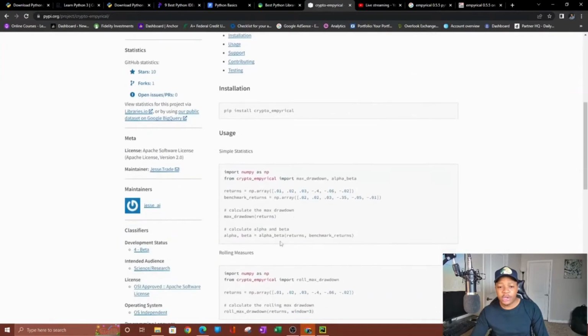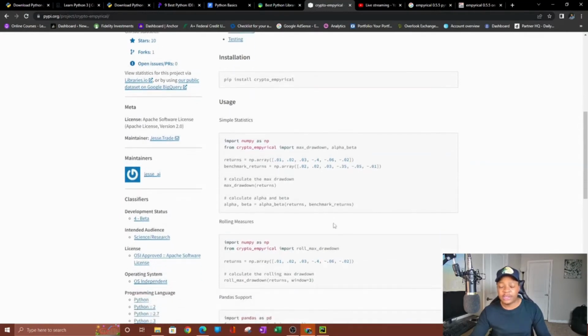So usually when you go in here, you get that usage part. For every library that you find, there's an example of how to use it. Learning how to do it is going to be on your part, to go do the research on how to use the library. Sometimes you find a whole website that covers the entire library. So this looks like